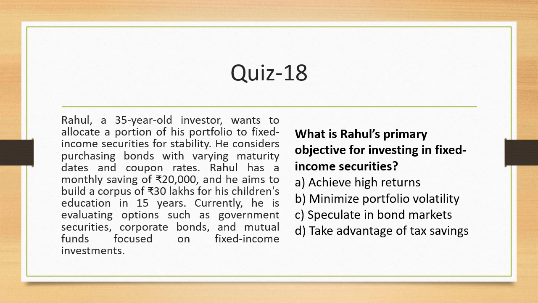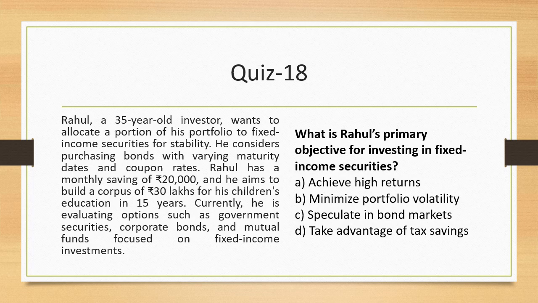So Rahul, a 35-year-old investor, wants to allocate a portion of his portfolio to fixed income securities. He considers purchasing bonds with varying maturity and coupon rates. Rahul has a monthly saving of 20,000 and he aims to build a corpus of 30 lakhs for his children in 15 years. Currently, he is evaluating options such as government securities, corporate bonds, and mutual funds focused on fixed income investments. What is Rahul's primary objective for investing in fixed income?